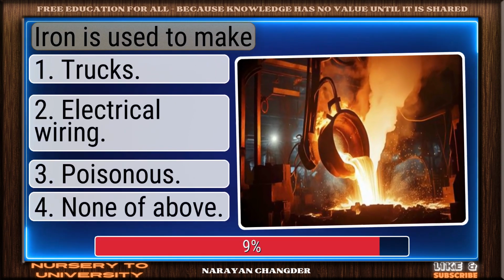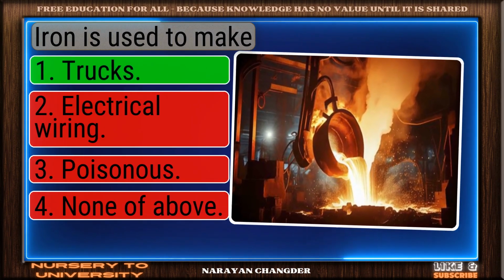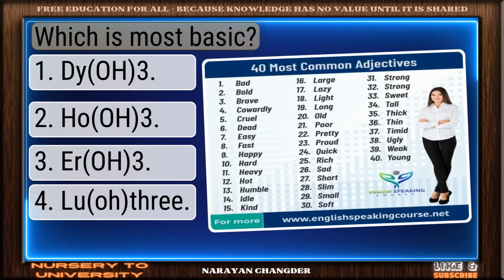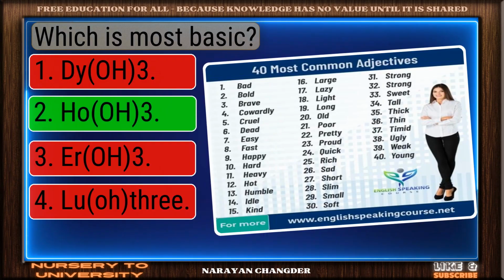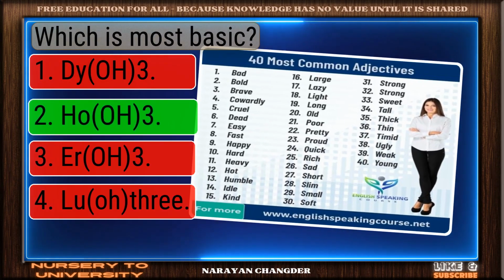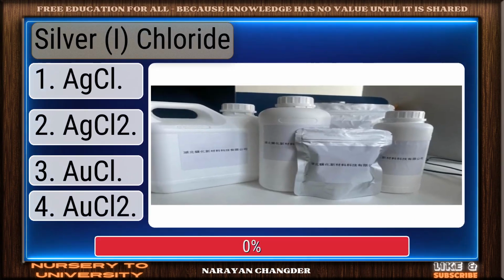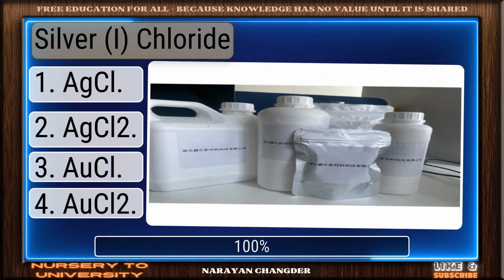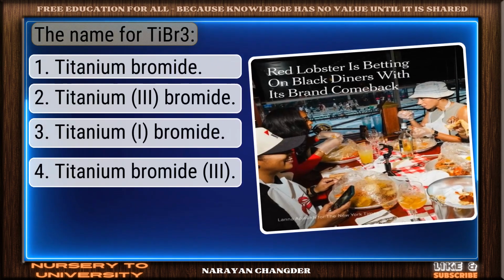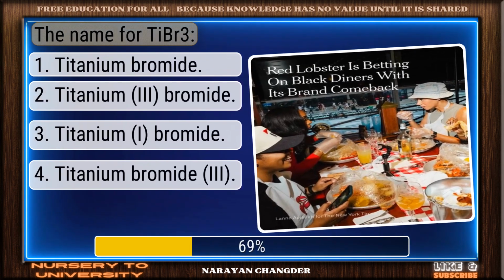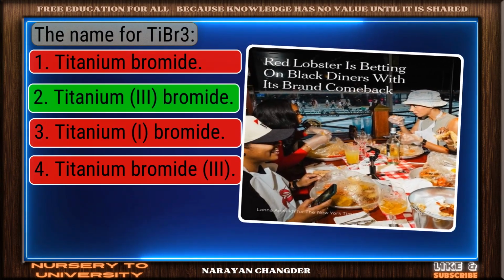Iron is used to make. Well reasoned. Trucks is the correct choice. Which is most basic? Clear logic. Your choice is sound and 100% true. Silver chloride. Exactly. AgCl makes sense and it is the right choice. The name for TiBr3. Smart move. Titanium bromide is an accurate answer.